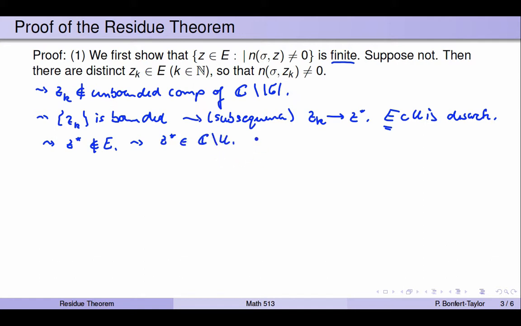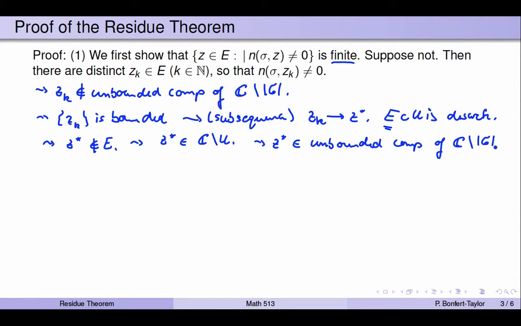But the complement of U is part of the unbounded component of C minus the trace of my cycle.